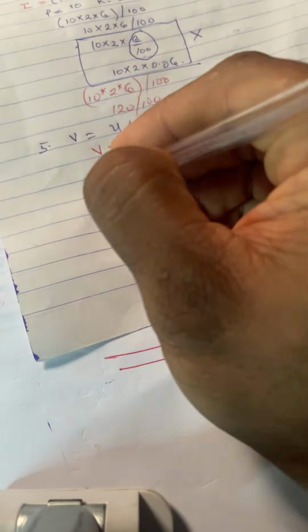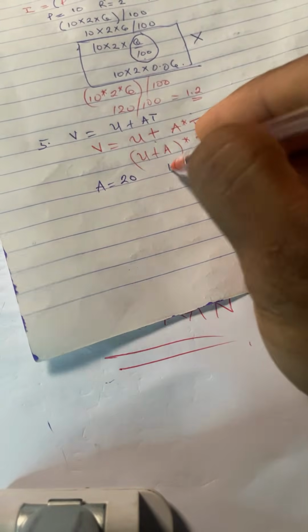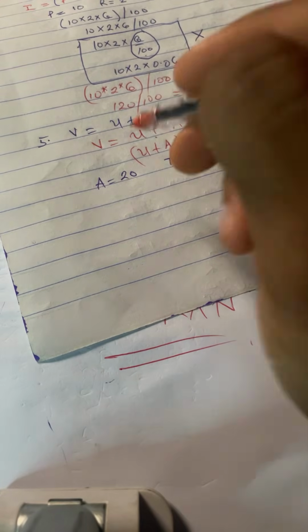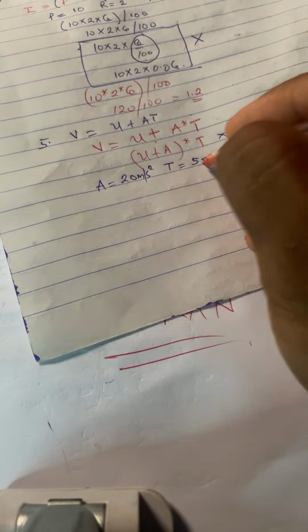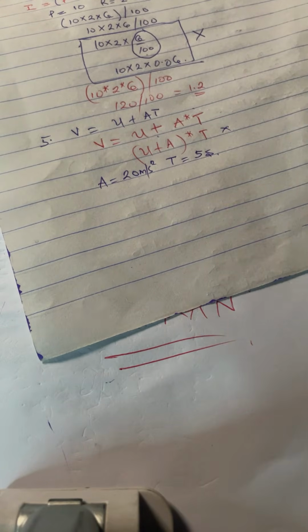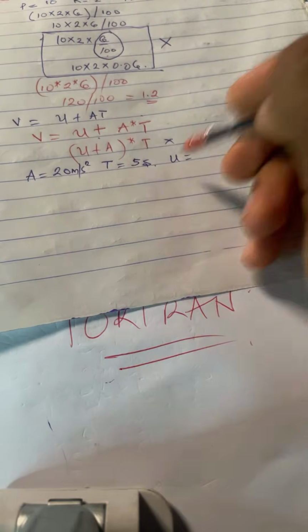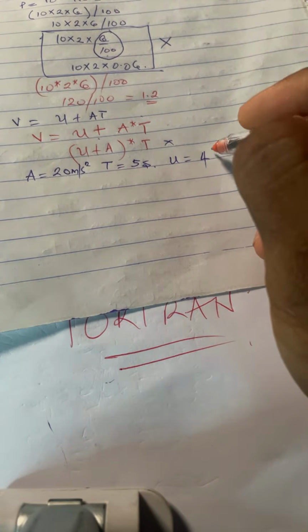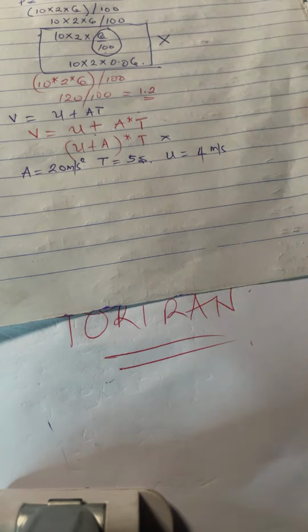Now if you have A as 20 and T as 5, let's say acceleration is 20 meters per second squared, your time is 5 seconds, and let's say your U is 4 meters per second. U is velocity. Now what do you do in this case?